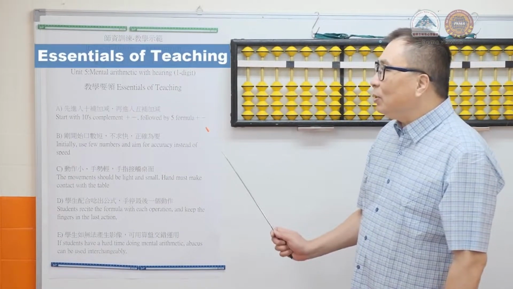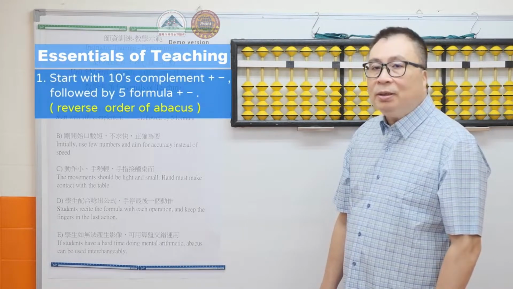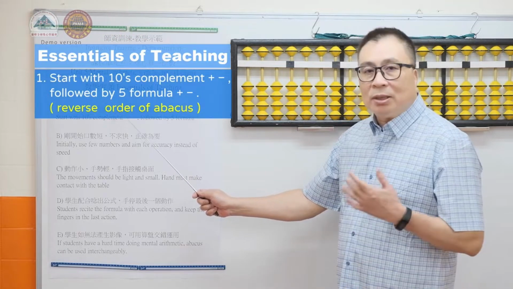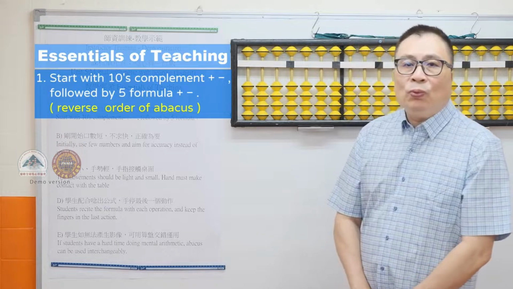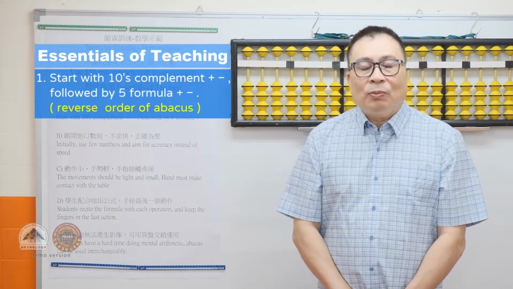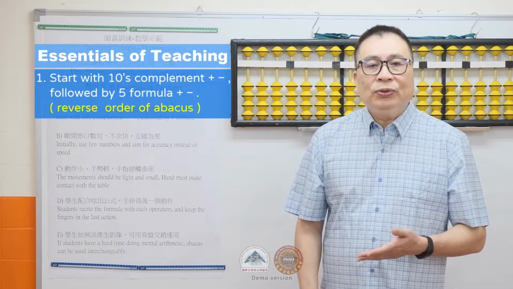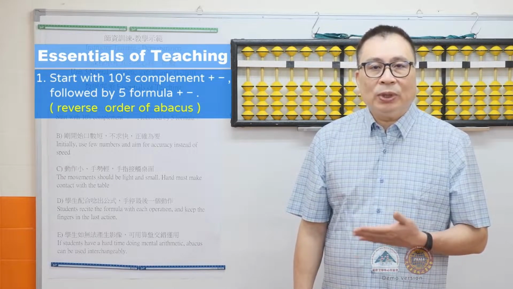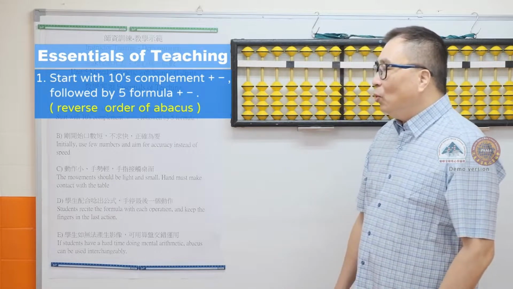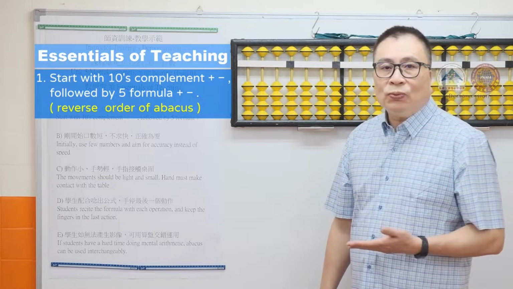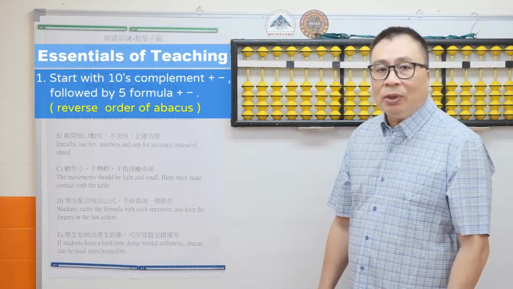We must pay attention to some essential points when teaching mental arithmetic with listening. Firstly, we should start with tens complement addition and subtraction, followed by fives complement addition and subtraction. This is a reverse order of how we teach in abacus. The reason being, in tens complement formulas, we are moving the beads from left to right to perform the carry forward and right to left to perform the carry backward.